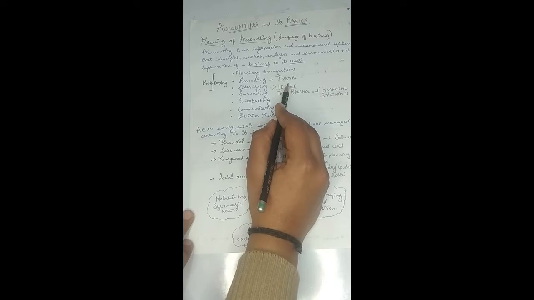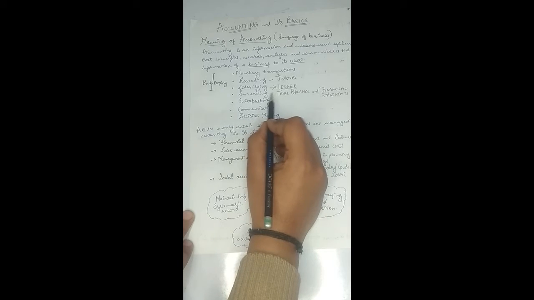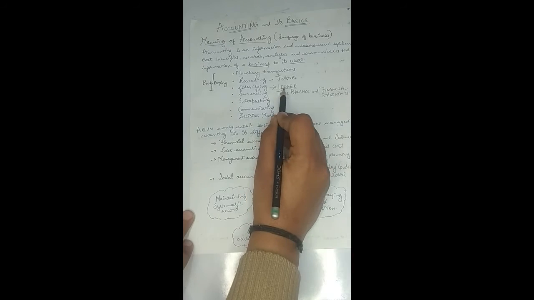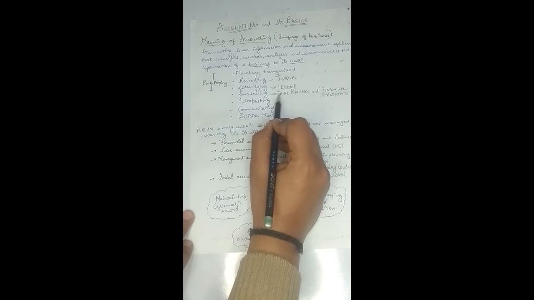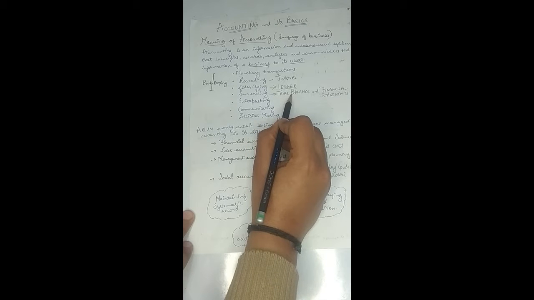Similarly, the closing balance of the land and building account will be carried to the trial balance, right? Only the closing balances, the summaries of all the ledger accounts, are prepared in the trial balance, right?